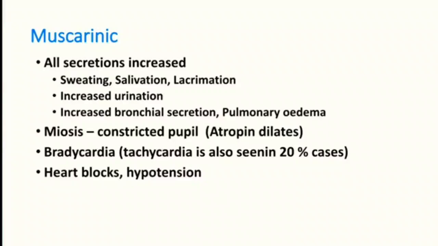Bradycardia is a classical finding in muscarinic toxicity, but many patients can have tachycardia, because of nicotinic toxicity. Tachycardia is seen in around 20% of OP poisoning cases. You can again get heart blocks, hypotension, bradycardia, all these things. So muscarinic toxicity mainly presents with increased secretions, constricted pupils and bradycardia.